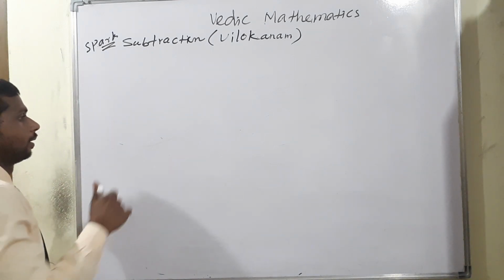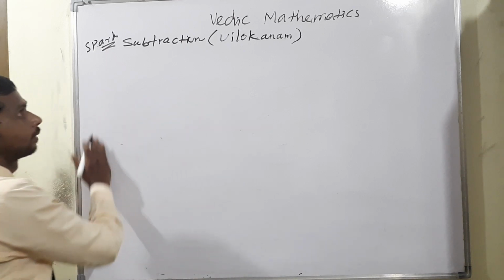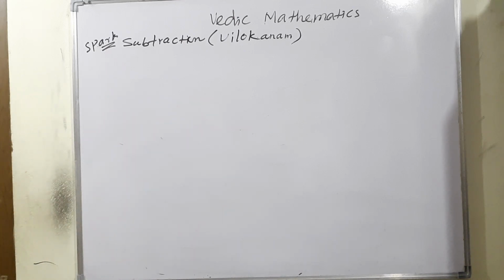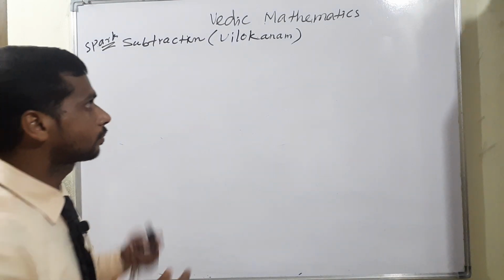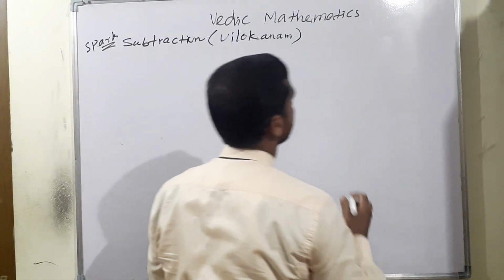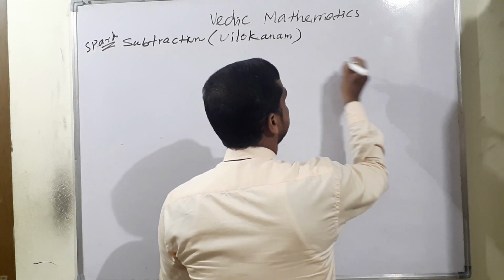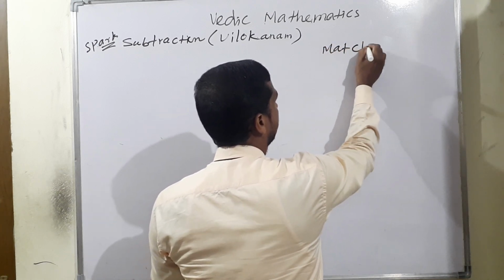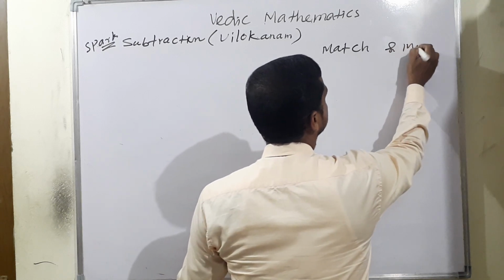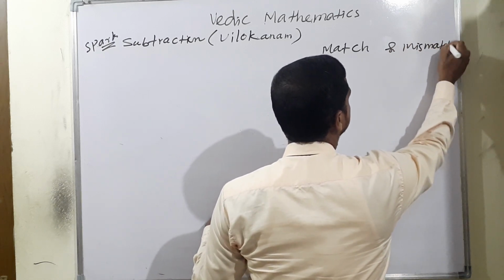Listen, one by one we can discuss, but before moving to the subtraction method, first you have to be familiar with complements. So complement means, what is the meaning of match and mismatch?